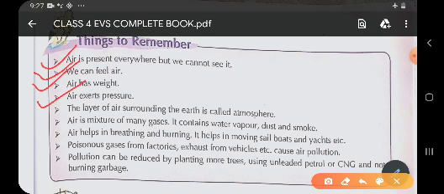As the atmosphere is made up of air, the weight of the air falls on all the objects which lie in between the atmosphere and the surface of earth. So the weight of all the air creates a pressure on all the objects on the earth surface. That is why everything between the earth surface and the atmosphere is pulled down. It doesn't go upward, but it goes downwards towards the earth.